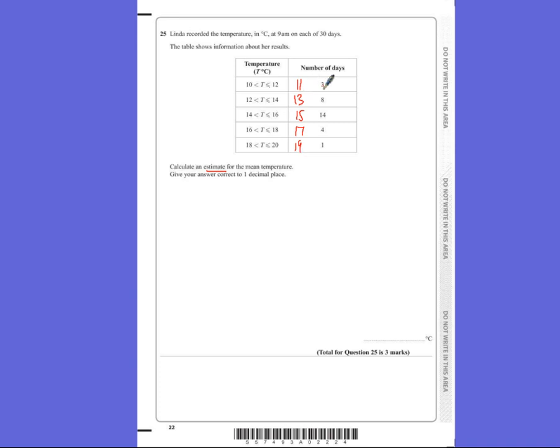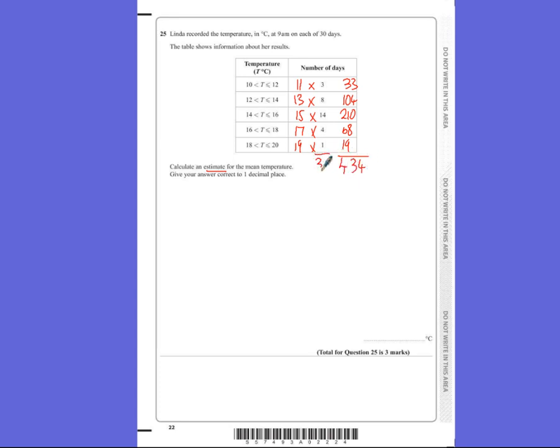So first of all, there are 3 days with 11 degrees C. So 3 lots of 11 is 33. There are 8 days at 13. So 8 times 13 is 104. Again, you can use your calculator for this. Timesing these together, we get 210, 68 and 19. So if we add all those up, the total for all these will be 434.